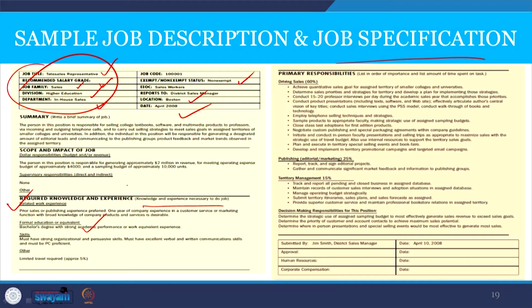Then the primary job responsibilities: whether he should achieve a quantitative sales goal or conduct 15 to 20 interviews, conduct personal product presentations, employ telephone selling techniques and strategies, close class tests, negotiate custom publishing and specialized packaging, and so on. Develop and implement temporary promotional campaigns, what the sales goal achieved by the individual would be, plan and execute temporary special selling events, and so on.